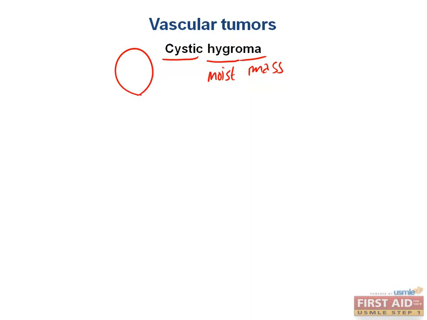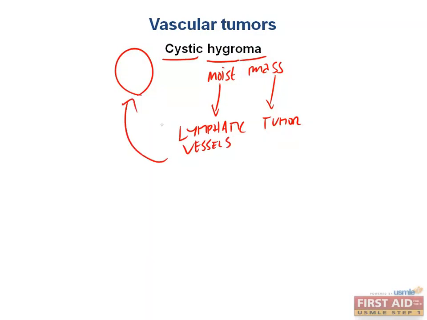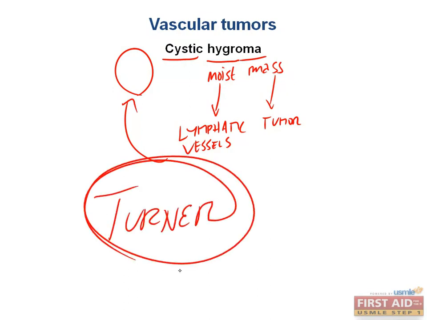The moist component comes from the fact that it is usually a tumor of lymphatic vessels. Again, it is a mass of tumor of lymphatic vessels. These contain a bunch of fluid and can appear like a big, large cyst. It is classically associated with, boom, boom, boom, high yield, you have to know this one, Turner syndrome.